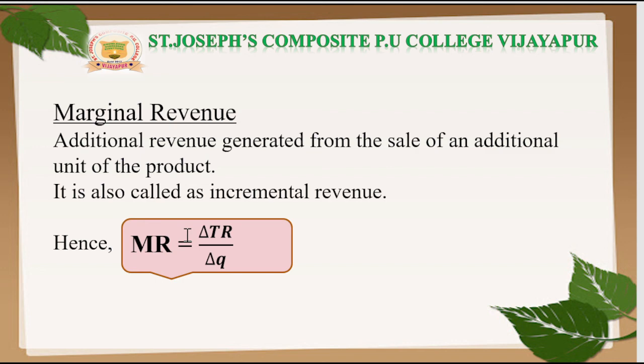So marginal revenue is equal to the market price. These are the concepts of revenue. We discussed total revenue previously, and today average revenue and marginal revenue. These are the three main concepts of revenue.